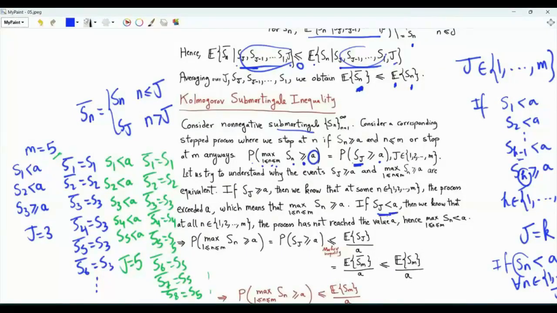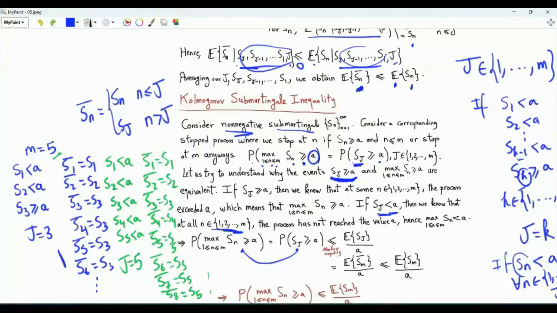If Sj is strictly less than a, we know that at all n from 1 to m, Sn is strictly less than a. If Sj is greater than or equal to a, like what happened here, then there is a value of n in the set from 1 to m at which Sn is greater than or equal to a. The equivalence of these two events implies that they have the same probability.